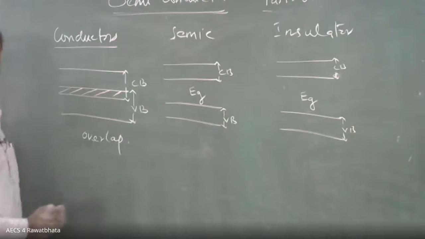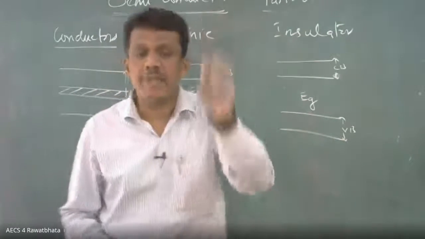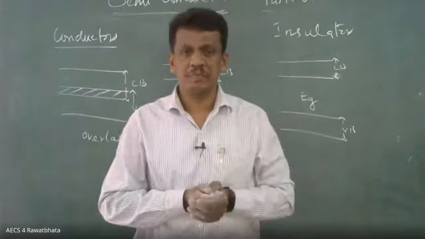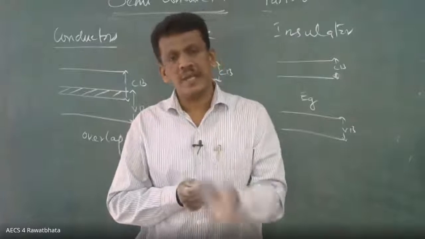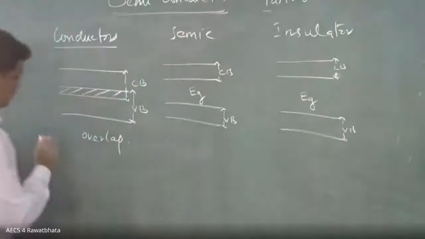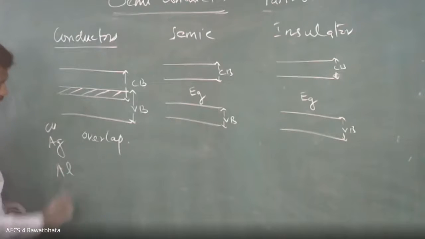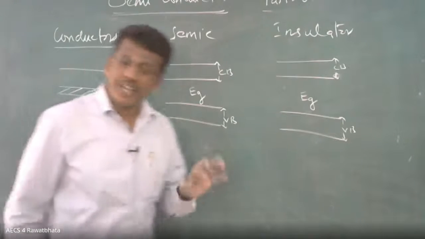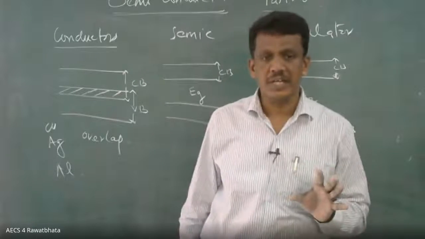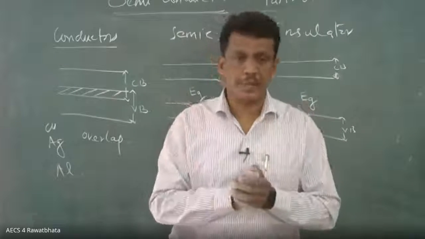When they overlap, the conduction band always has some electrons. For example, copper, silver, aluminum. So they have free electrons, and definitely there is electrical conduction. No other conditions are required.